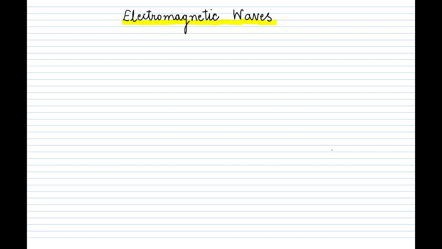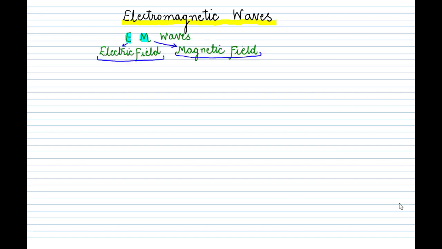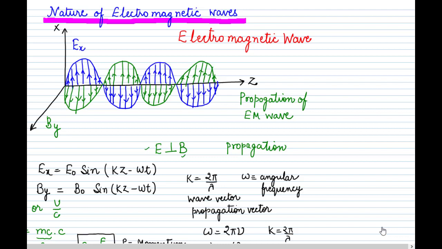In our previous lecture we studied that electromagnetic waves comprise an electric field and a magnetic field. The electric field, the magnetic field, and the direction of propagation of the wave are mutually perpendicular. In this diagram, our electric field is along the x-axis, shown in blue. Our magnetic field is along the y-axis, shown in green. And the electromagnetic wave is propagating in the third direction, perpendicular to both, that is along the z direction. So these three are mutually perpendicular to each other.